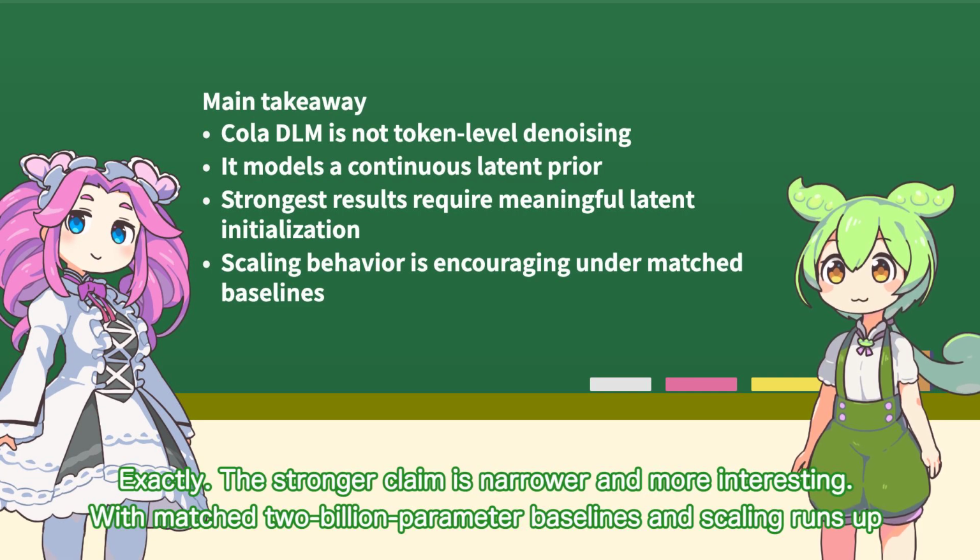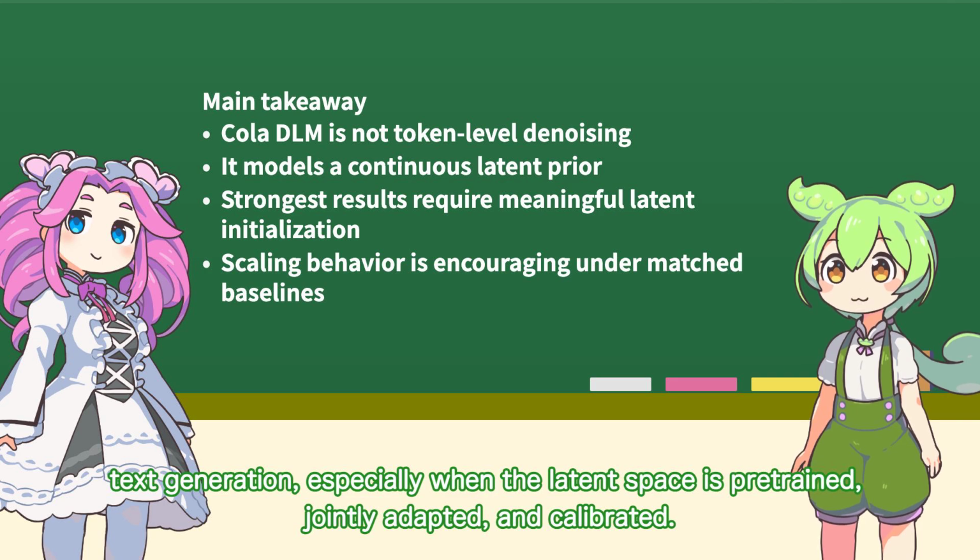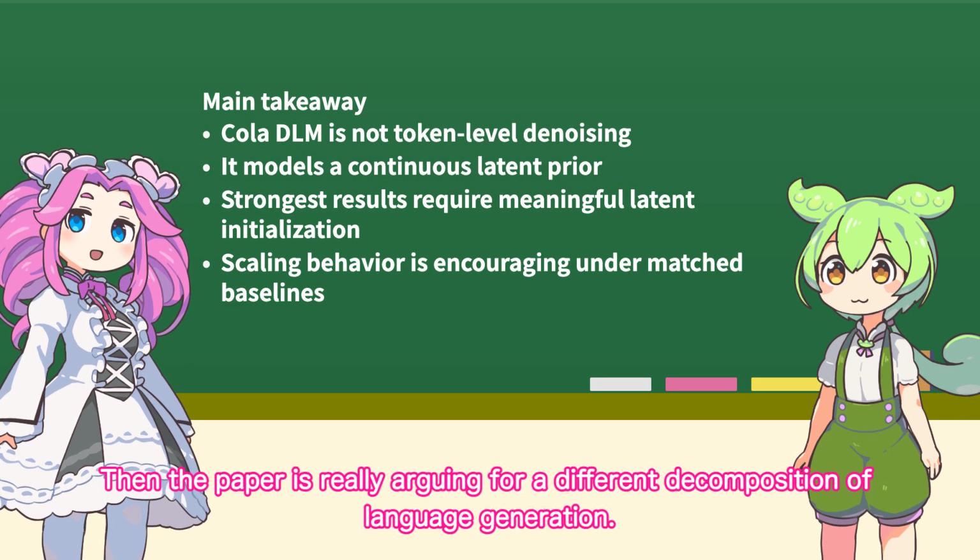Exactly. The stronger claim is narrower and more interesting. With matched 2 billion parameter baselines and scaling runs up to about 2e20 FLOPs, the experiments support hierarchical continuous latent prior modeling as a viable alternative path for text generation, especially when the latent space is pre-trained, jointly adapted, and calibrated. Then the paper is really arguing for a different decomposition of language generation.